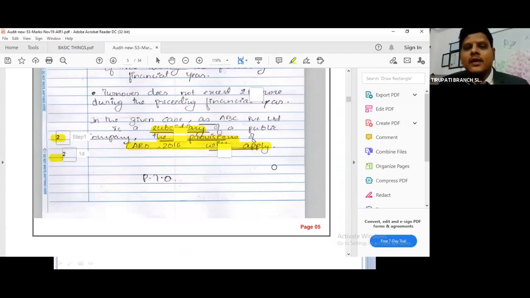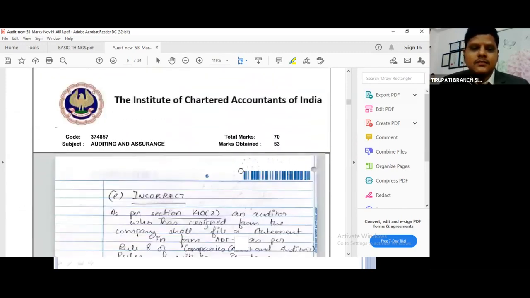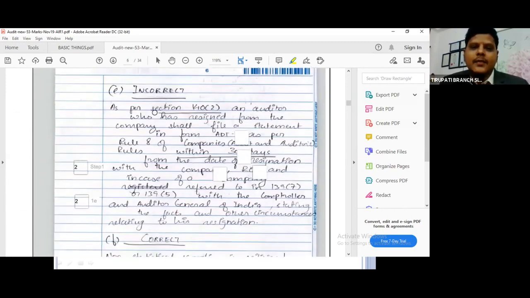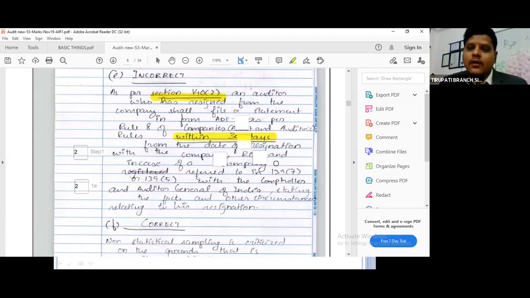Final conclusion. Then again the same pattern: section, quoting of section. Then within 30 days, he is giving instruction to the evaluator. Sir, whether you read all the points or not, you read the underlined points and award me marks.